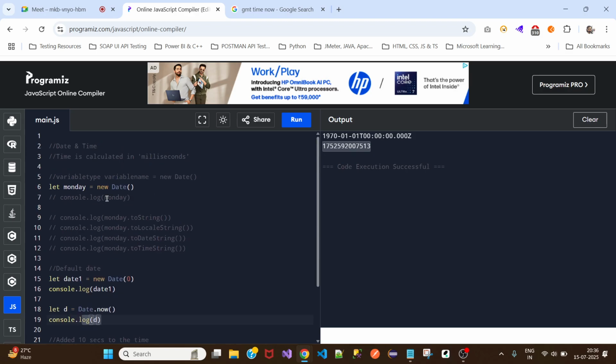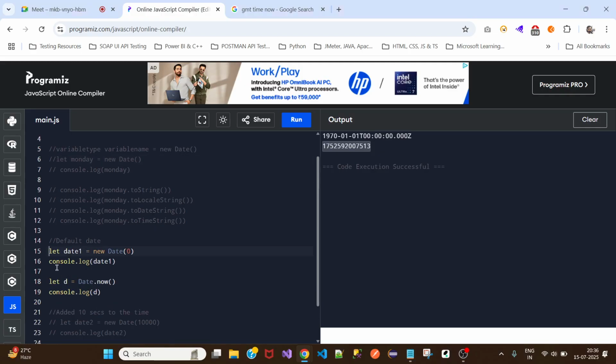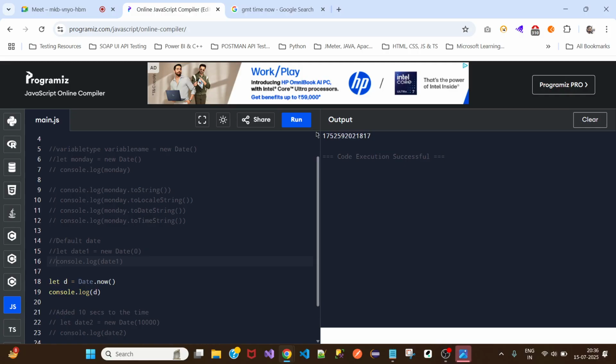Now if I haven't created any object at all, and you call this, still it gives the calculated time. Why exactly is it displayed here, because the date object we are